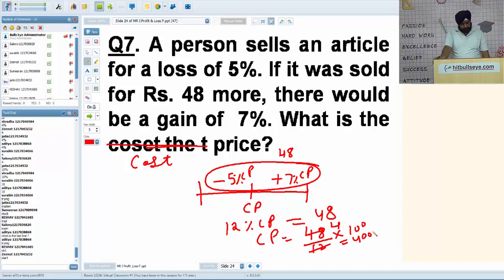Is it okay? I repeat, in the first case, it is minus 5% of CP, and in the second case, it's plus 7% of CP. So there is an absolute 12% of CP difference. So 12% of CP is equivalent to 48. So CP comes out to be 48 upon 12 into 100. That is none other than 400. Very simple. Students do it with a very long process. So this is one of the easiest methods to solve it, and one of the frequently asked questions in competitive exams.